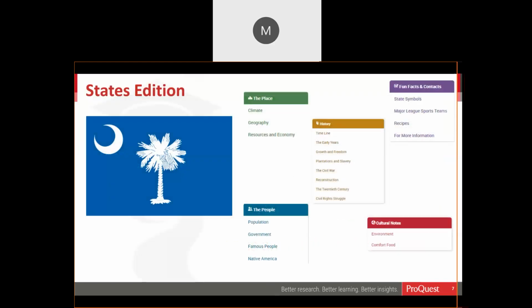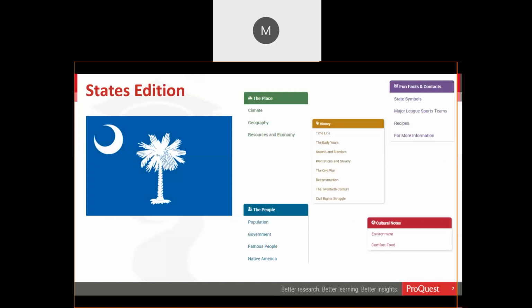States Edition has easy to read state reports, and those also are designed for upper elementary age students to help understand the diversity and the history of each U.S. state and the District of Columbia.